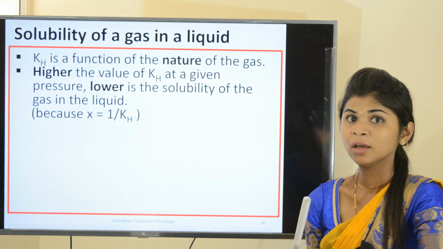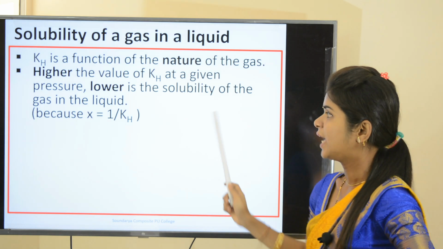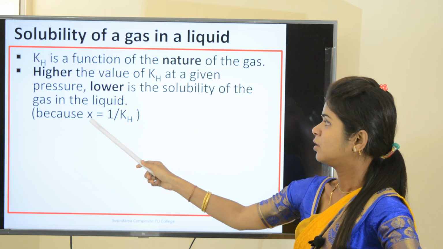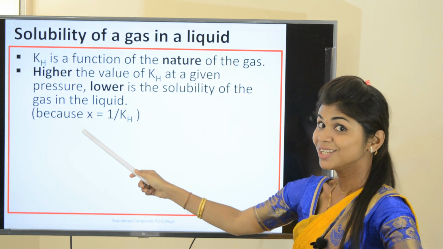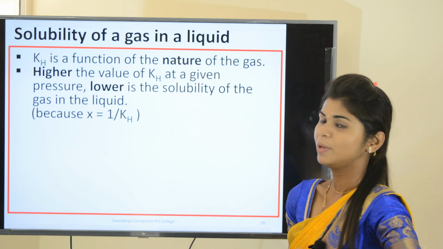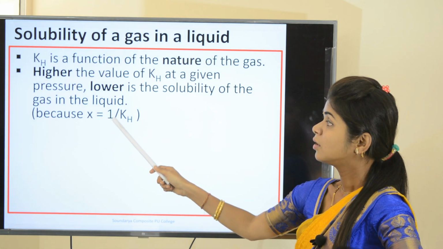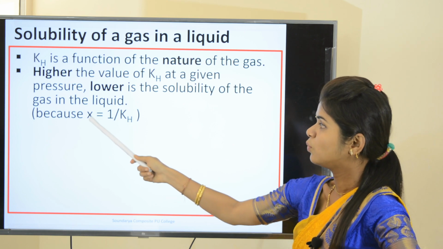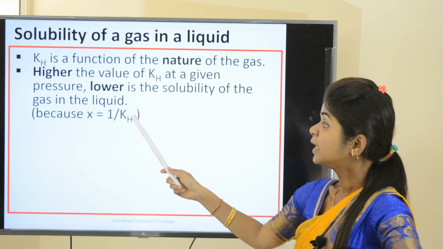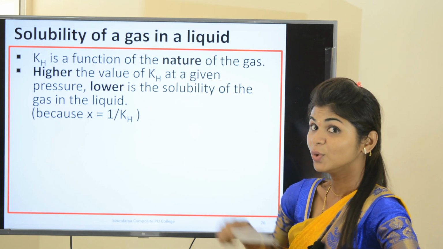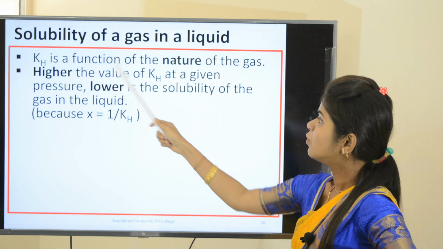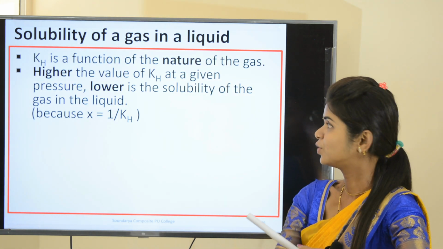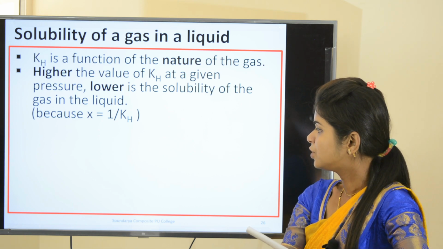You may ask why? Because you know P is equal to kH x, where x is the mole fraction. Mole fraction is nothing but a measure of solubility. So that is equal to 1 by kH, inversely related, right? Henry's constant is inversely related to mole fraction, nothing but Henry's constant is inversely related to solubility. So the higher the value of kH, the lower is the solubility. I hope you understood that point. Okay, and one more thing,